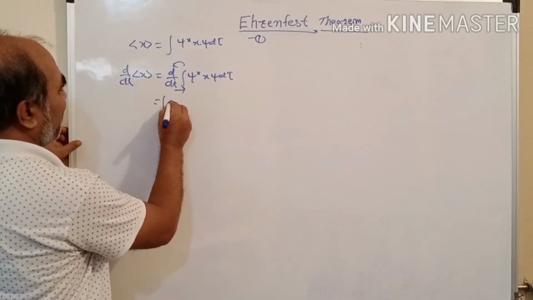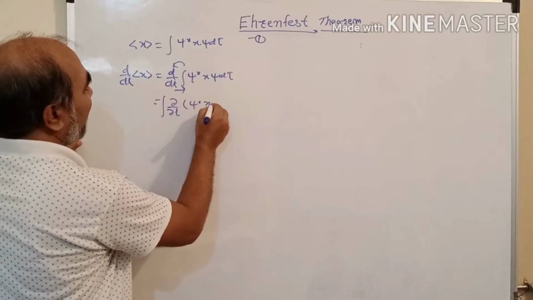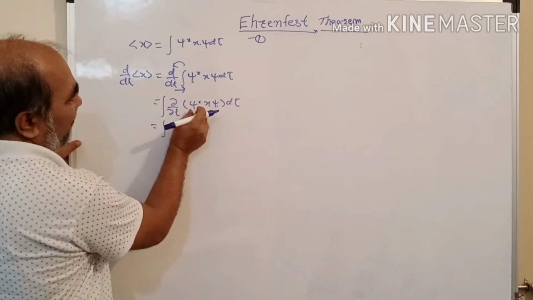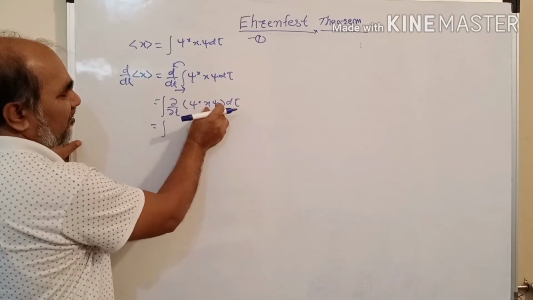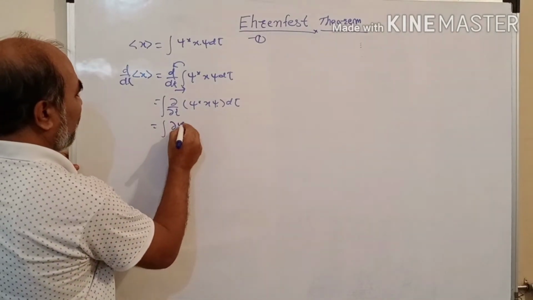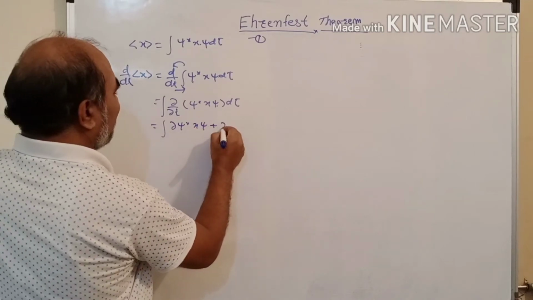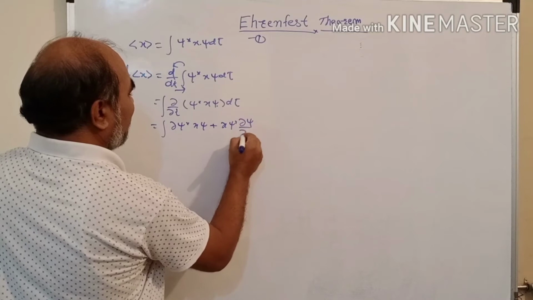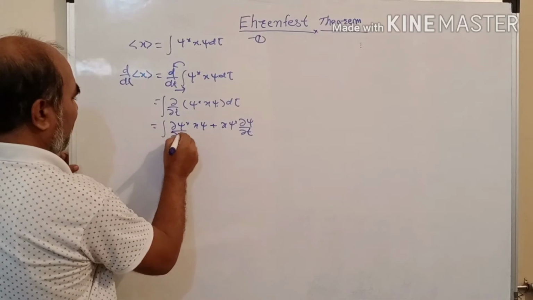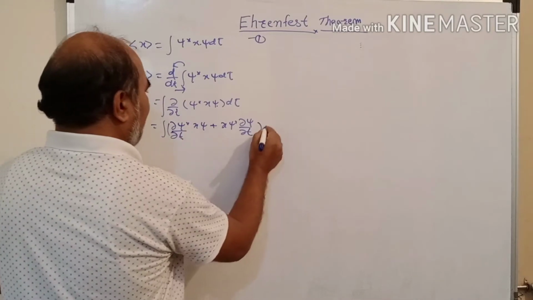We have the integration of del by del t of psi star x psi d tau, equal to first into differentiation of second plus second into differentiation of first: del psi star by del t into x psi plus psi star x del psi by del t, d tau.